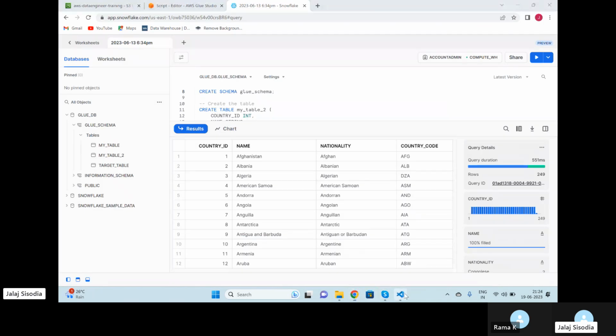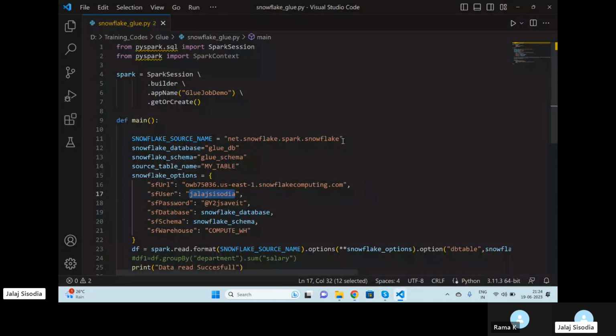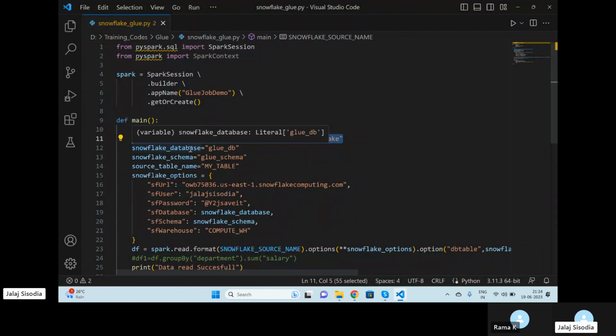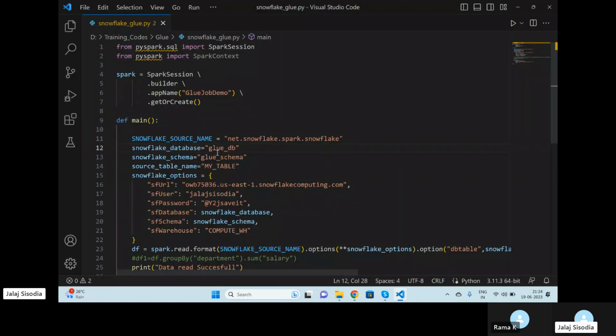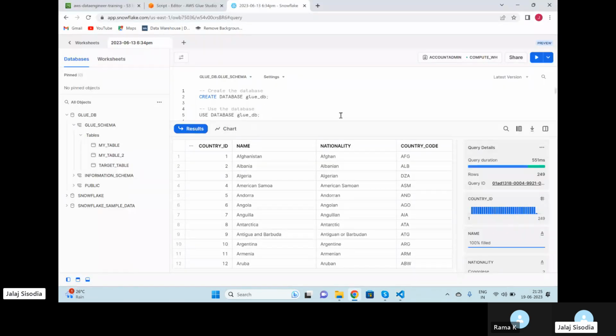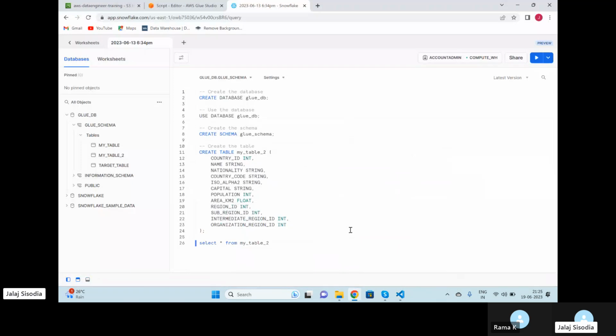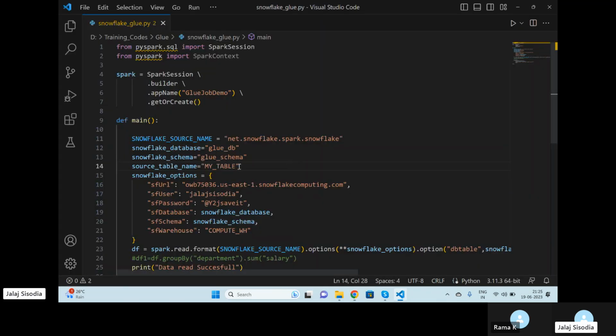Once your data is uploaded, we have to provide some details. This is going to be as it is. Snowflake database, you have to change it to whatever database you are using, the create database. Whatever name you used when creating the database, you have to pass here. Same way for the schema and same way for the table. Whatever table name and schema name we are defining here in our queries, we have to use those names here.